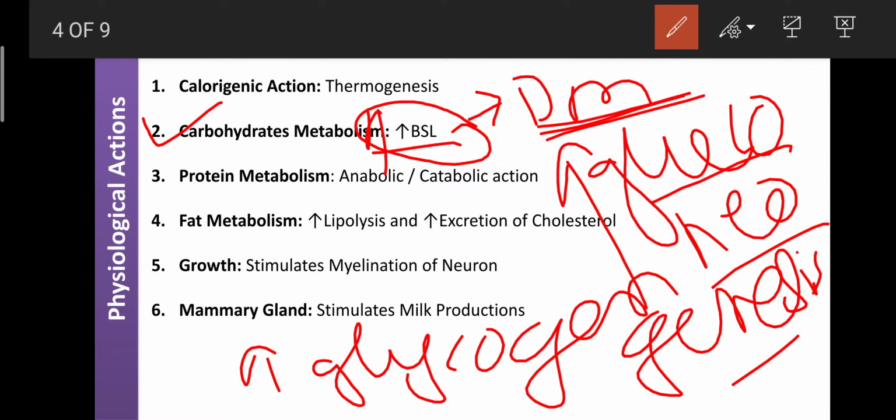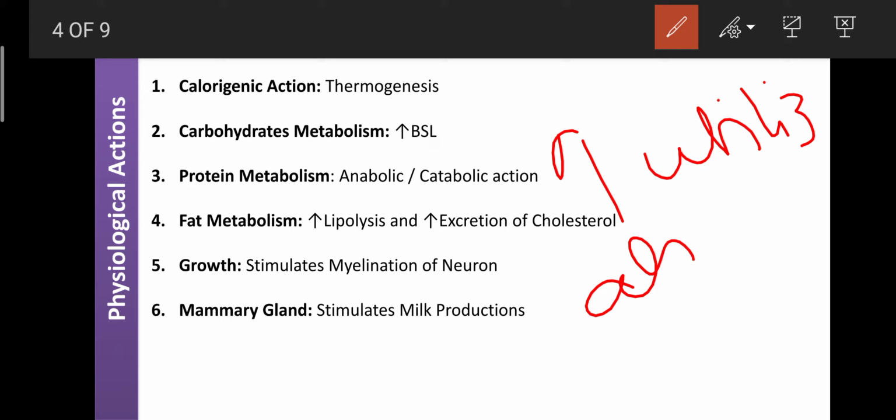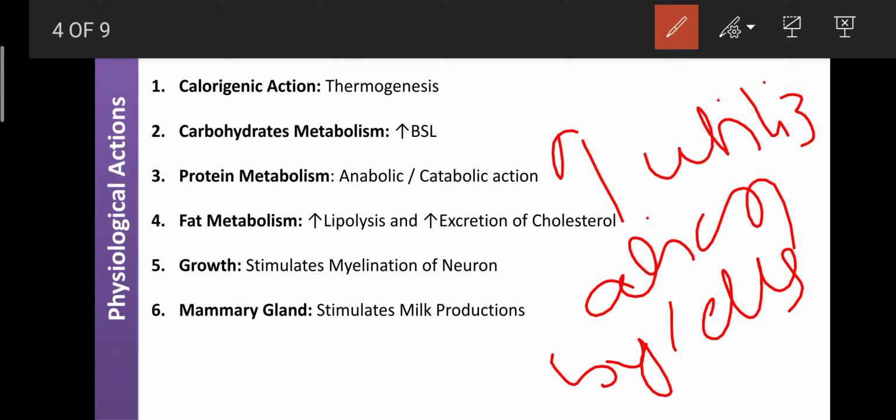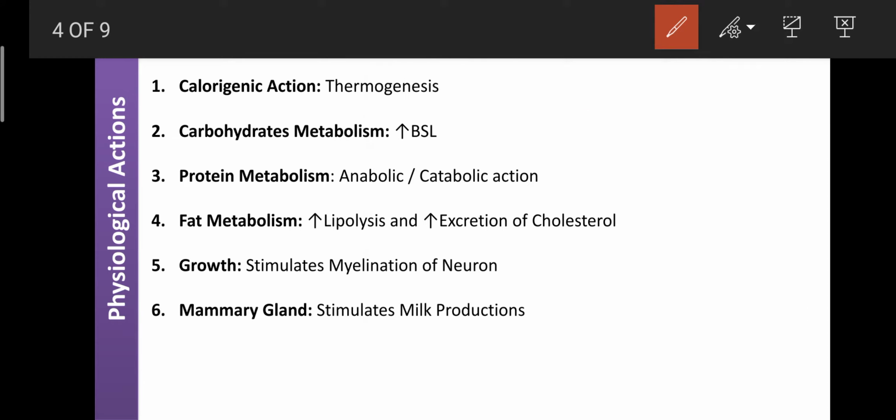But on the other side, T3 can enhance the utilization of glucose by the cell. It is one type of beneficial effect. It can enhance the utilization of glucose by our cells, so due to that, on one side, it also decreases the blood sugar level. This is only with normal secretions of T3 and T4. If it is abnormal, then the sugar level becomes higher, and that person may suffer from diabetes mellitus. Okay, the third pharmacological action: it is also involved in protein metabolism.